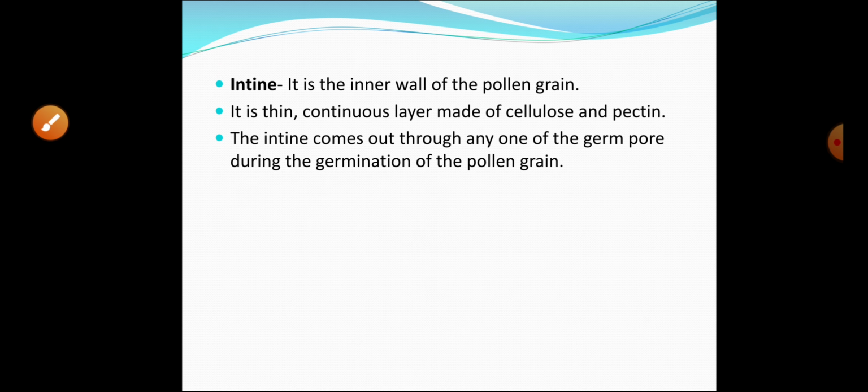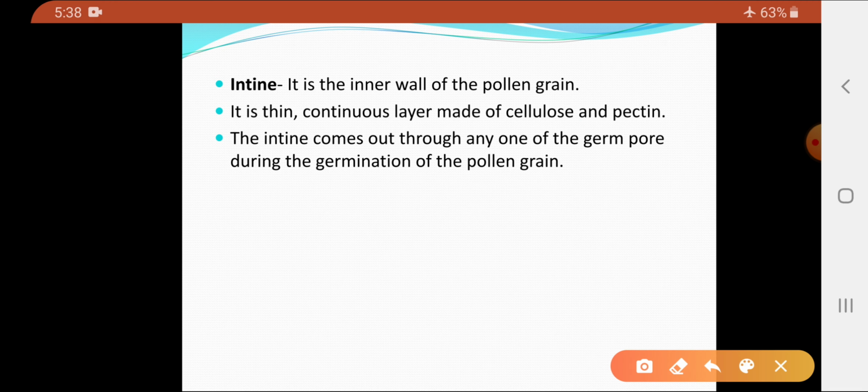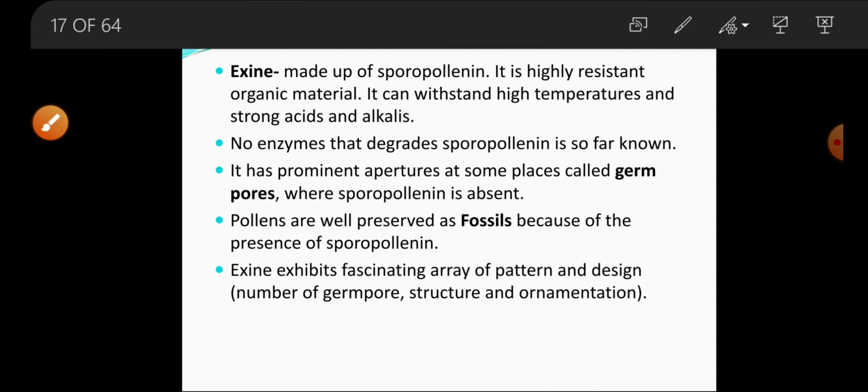Now the next layer of the pollen grain is called the intine. So what is intine? It is the inner wall of the pollen grain, which is a continuous layer. It is a thin layer made up of cellulose and pectin. Now this intine forms the pollen tube when it germinates, and this pollen tube will come out through any one of the germ pores present on the exine layer of the pollen grain. So these are the two layers of the pollen grain.